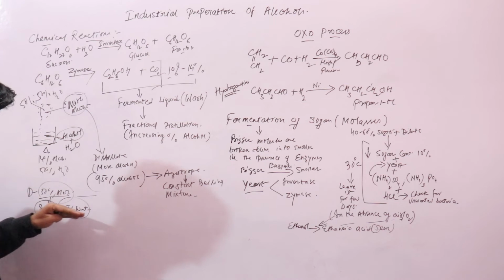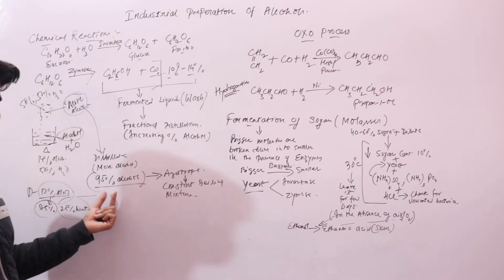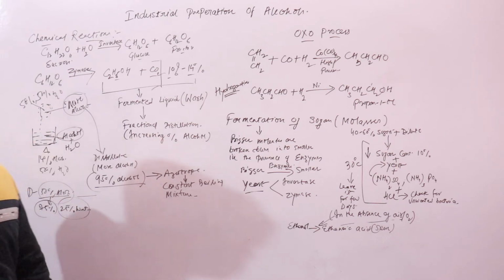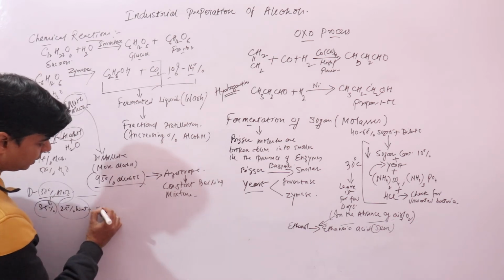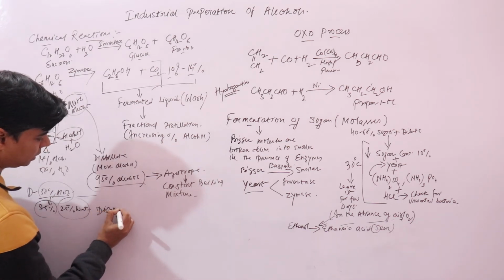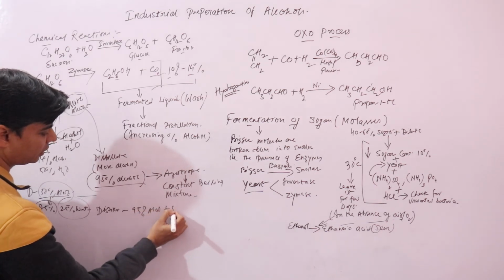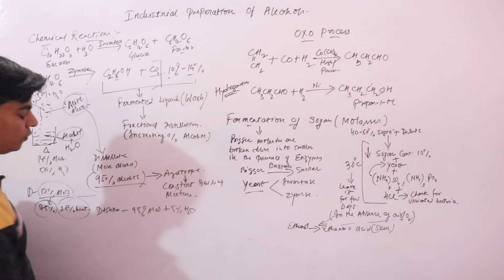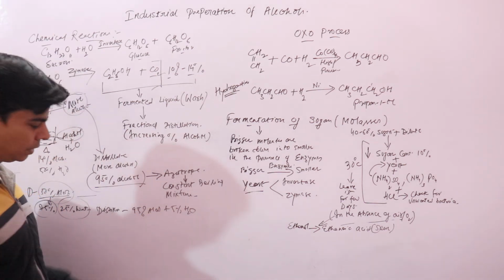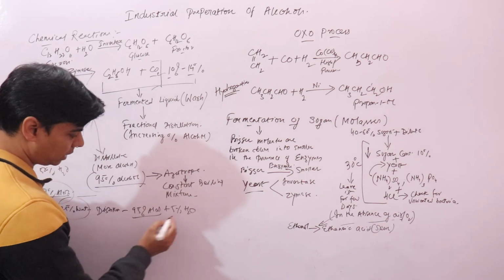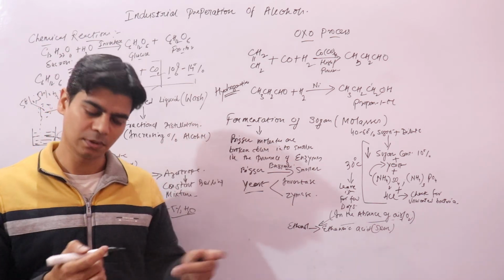By continuing this process, you will purify it till 95%, where you have 95% alcohol and 5% water, and beyond this you cannot purify it. Because if you have a distillate that contains 95% alcohol and 5% water and you further heat it, 95% alcohol and 5% water will vaporize.